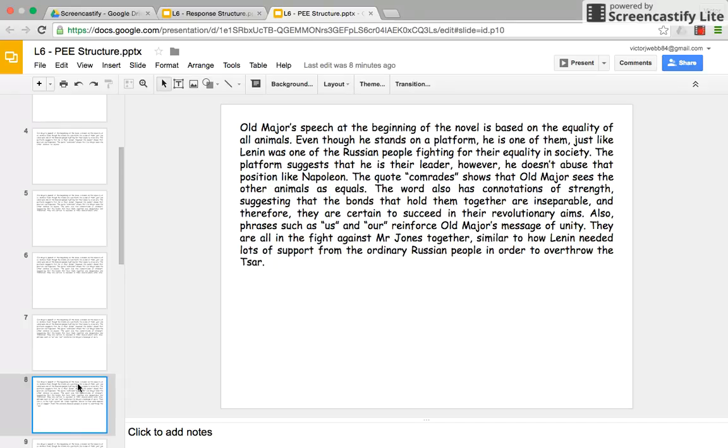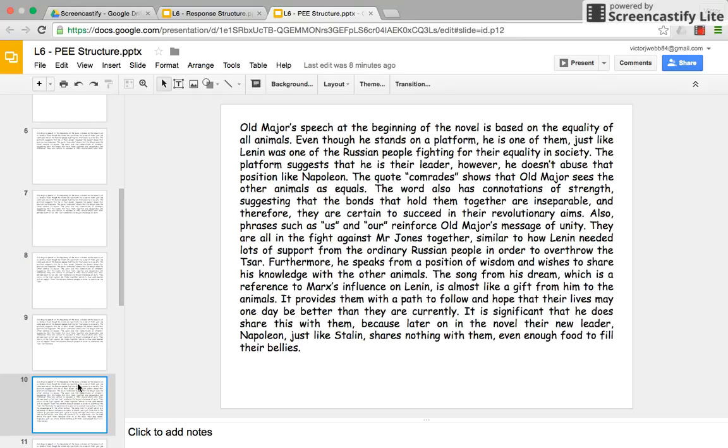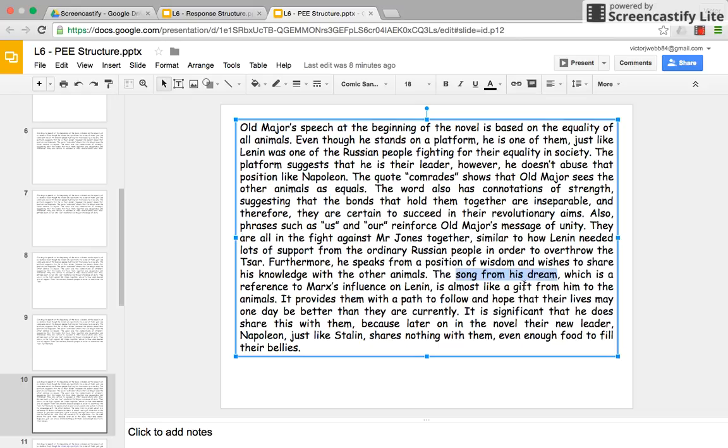I've then extended it here with a further explanation, hinting at context. I've then connected it to my 4th piece of evidence here, and I've used a connective here, furthermore, because it's the same. If it was different, I might use however or in contrast, but my explanation here is going to be the same in the sense of I'm not saying something different. Right, I've included quite a bit there. Here is my final explanation. My textual reference is his song. Okay, there it is, my textual reference. And I've explained it using context, I've explained what it means.